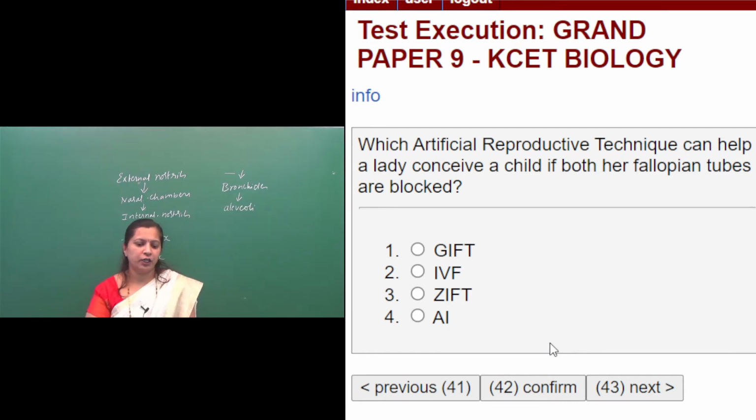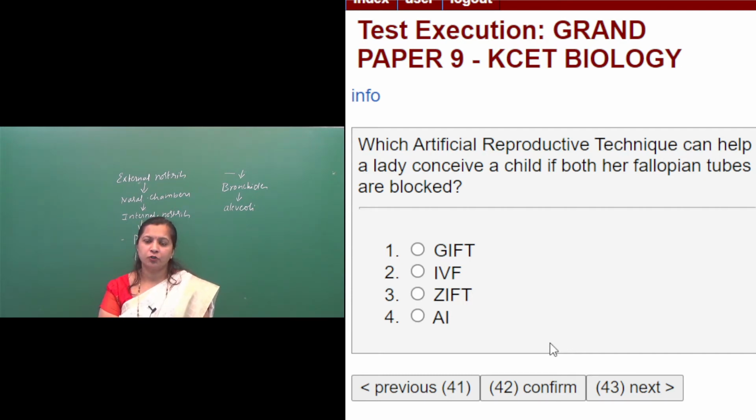Which artificial reproductive technique can help a lady conceive a child if both her fallopian tubes are blocked? First option, GIFT. Second option, IVF. Third option, ZIFT. Fourth option, artificial insemination. See, which artificial reproductive technique can help a lady to conceive a child if both her fallopian tubes are blocked?